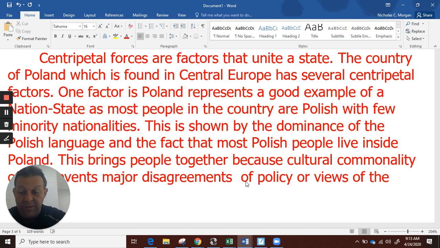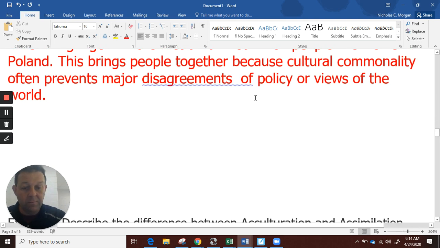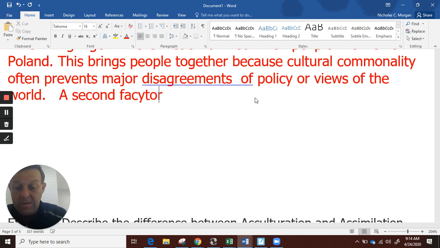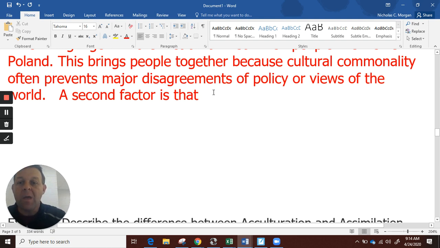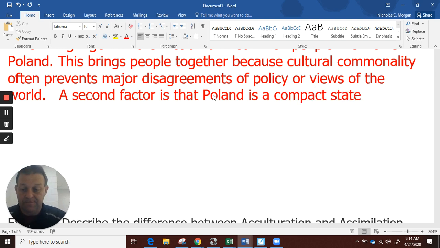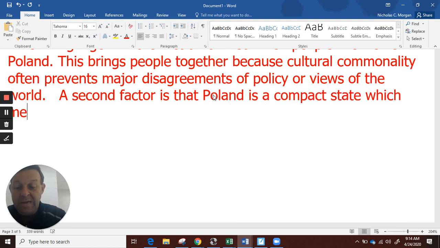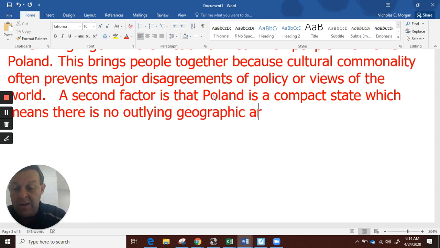That's one factor. Now I'm going to put a second factor on here. A second factor is that Poland is a compact state, which means there are no outlying geographic areas that are hard to reach.